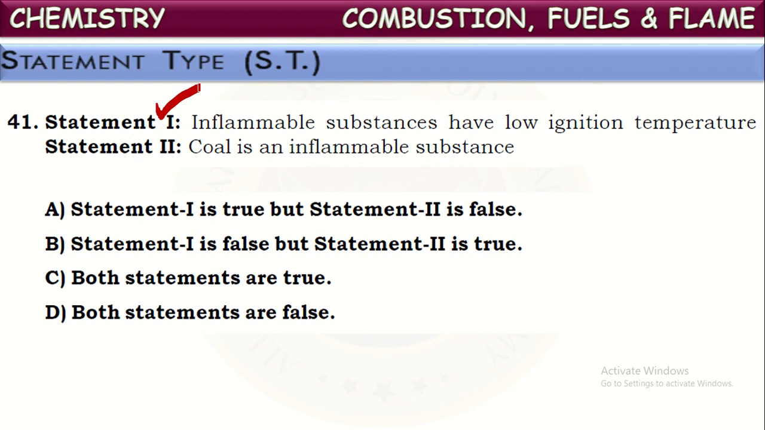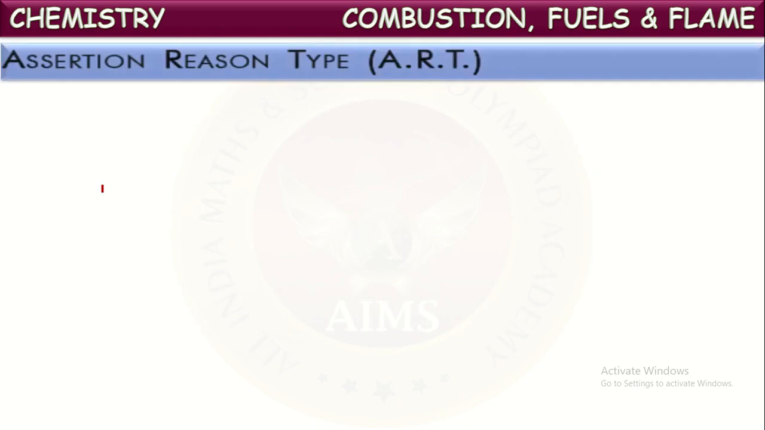That's correct. Now if we see statement 2, coal is an inflammable substance. Is it true? No. Coal is not an inflammable substance. It won't catch fire easily. It has to be heated to a high temperature, then only it starts combustion. So coal is not an inflammable substance. Statement 2 is wrong. Statement 1 is true. Statement 2 is false. So this is the correct answer. Okay. Next one. Now let us see assertion reason type questions.